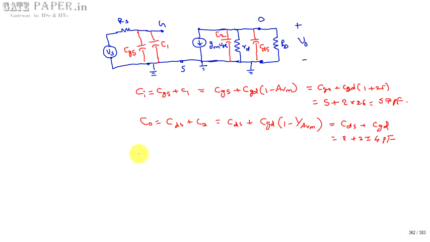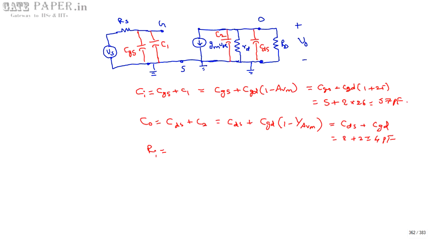And next, RI, the equivalent resistance at the input side. It can be calculated by making the input source neglected. By making the input source neglected, what is the effective resistance present at the input node? That will be treated as the effective input resistance.